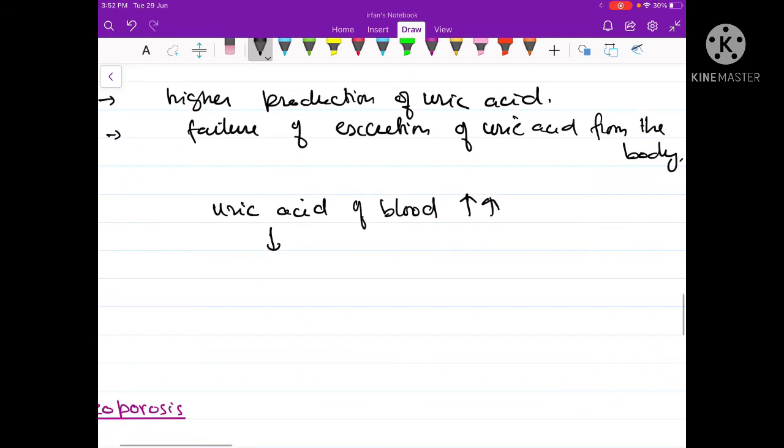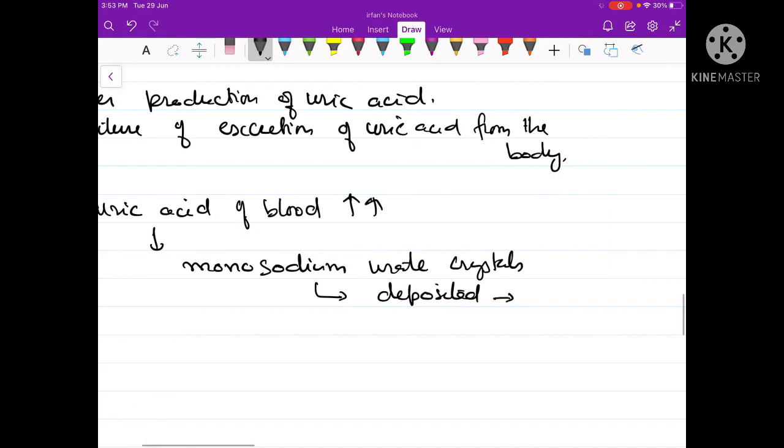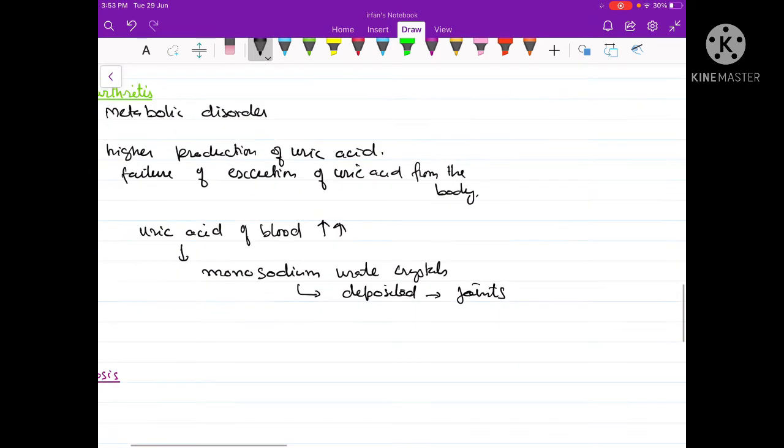The excess uric acid in the blood then gets transformed into monosodium urate crystals, and those monosodium urate crystals later get deposited in the joint. The deposition of these monosodium urate crystals, or uric acid crystals, results in the erosion of the joints, resulting in their painful inflammation.